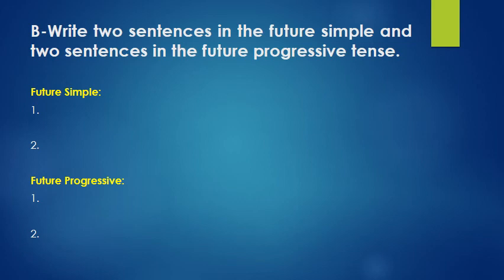Okay, future progressive: when you write that, I want you to give me a clue that this is a specific time in the future. At 9 p.m. tomorrow, I will be watching a horror movie with my friend. At 3 p.m. tomorrow, I will be enjoying a nice meal with my family. I want the clue words, okay?